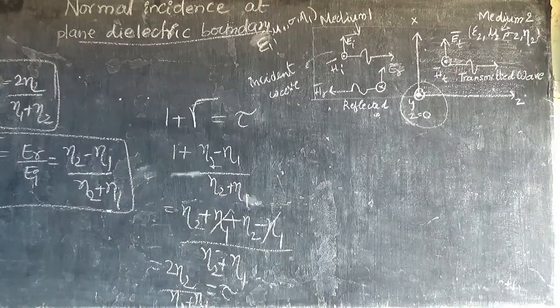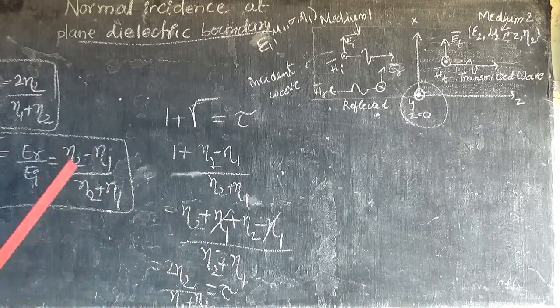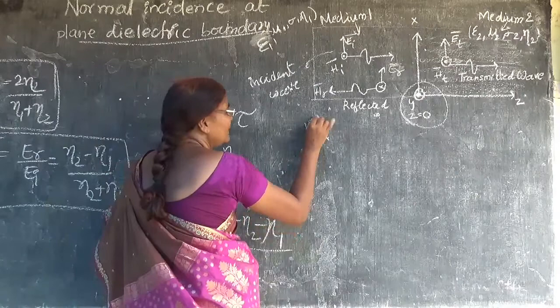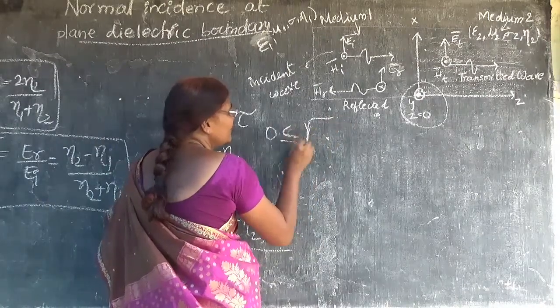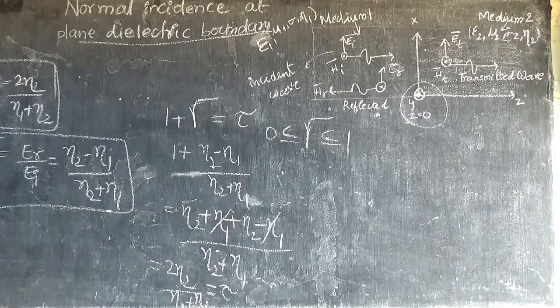And also, the next thing is that this reflection coefficient capital tau will be between 0 and 1. That is the second result.